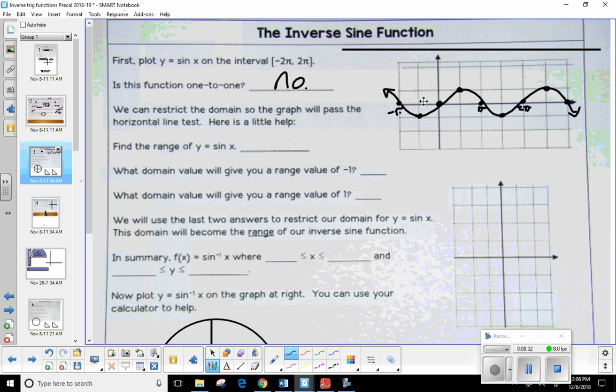Let's find the range of this. How low does this graph go? What's the lowest value? -1, right? So here's -1. How high does it go? It goes all the way to +1. So it won't go higher than 1, and it won't go lower than -1.